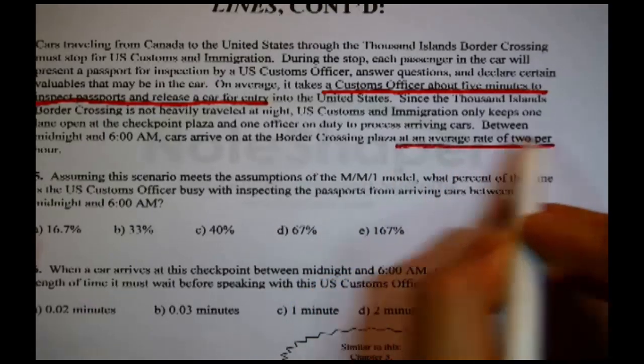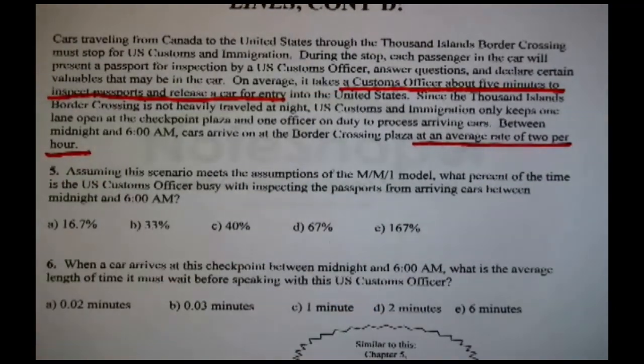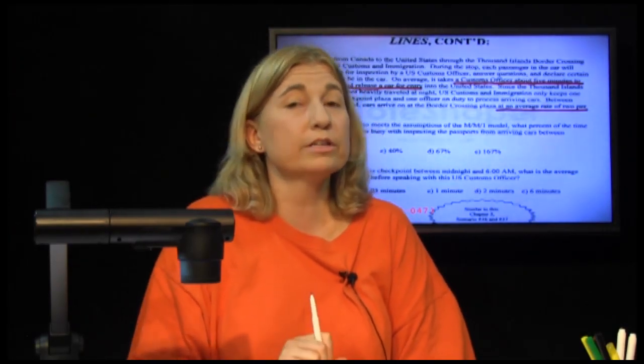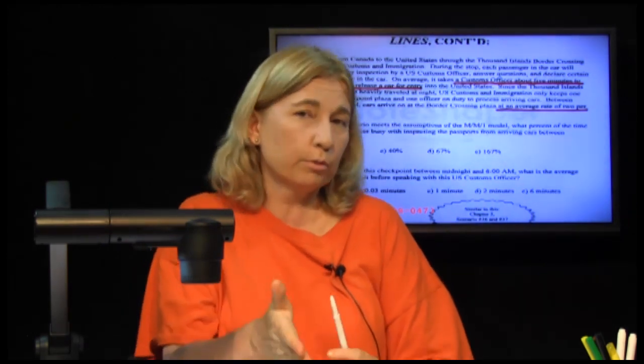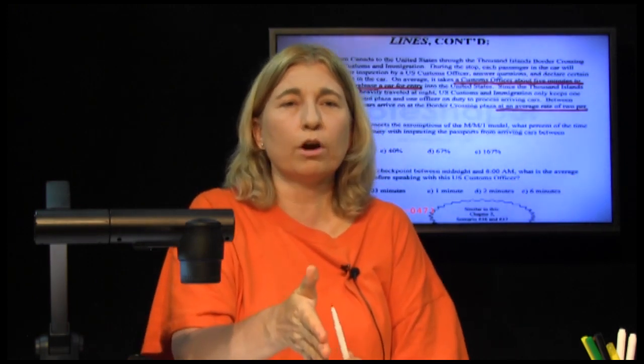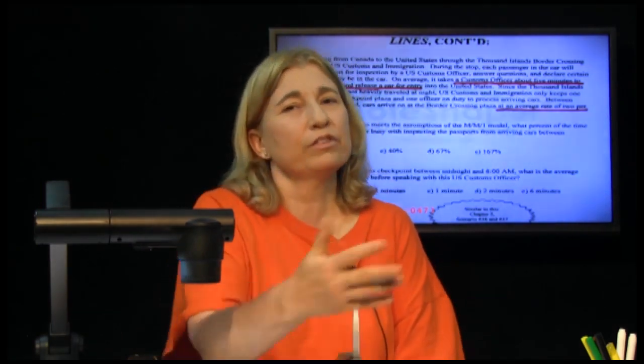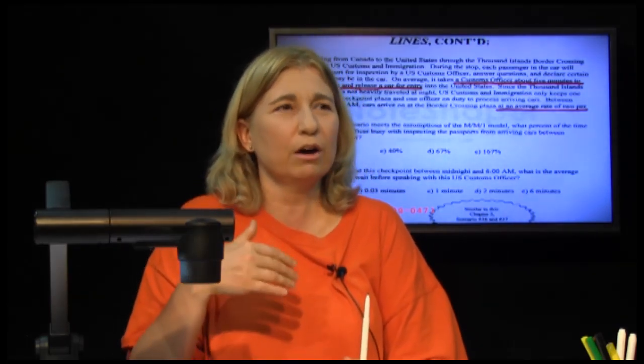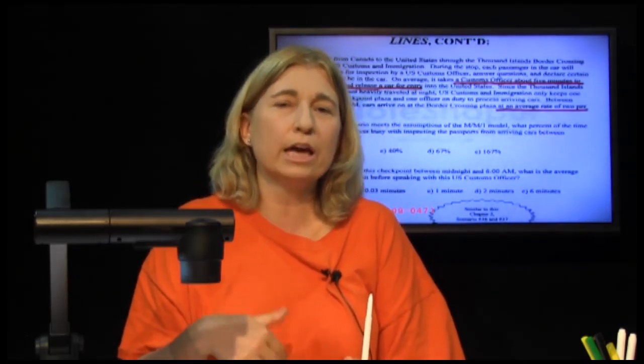Since the Thousand Islands border crossing is not heavily traveled at night, U.S. Customs and Immigration usually keeps one lane open at the checkpoint plaza and one officer on duty processing arriving cars. Between midnight and 6 a.m., really late, cars arrive at the border crossing plaza at an average rate of 2 per hour. What has been carefully described here is again the M/M/1 model. Notice we're being asked about the border crossing only after midnight but before 6 a.m., meaning there's only one lane, one server, and they've given us some information about how fast that one server can do things and how fast cars arrive at that one lane at the checkpoint plaza.